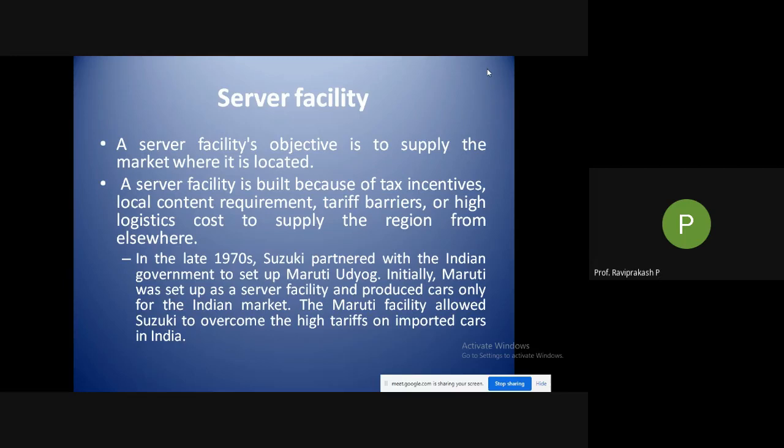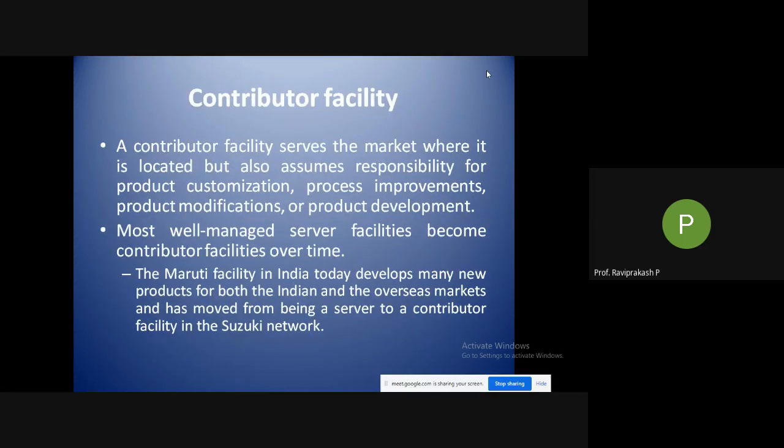After 1990, somewhere around the middle of 1991, this LPG was introduced: liberalization, globalization, and privatization. Where earlier a tie-up was required, now if it is not done, it's okay. You can directly come into India and start your manufacturing units. From then, companies like Hyundai and Mitsubishi later started coming into India with their own names. There was no collaboration with any Indian company as such after the 1990s.